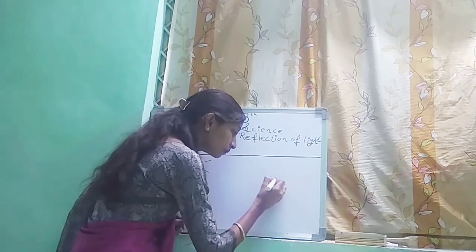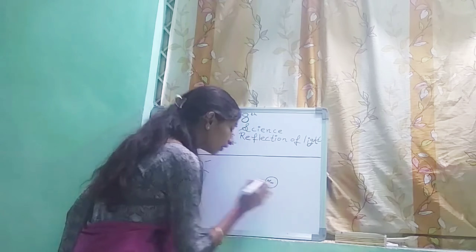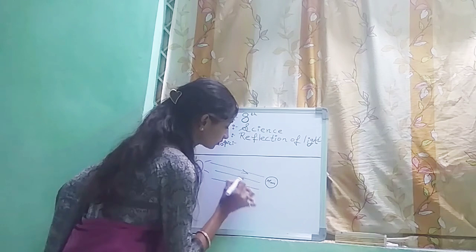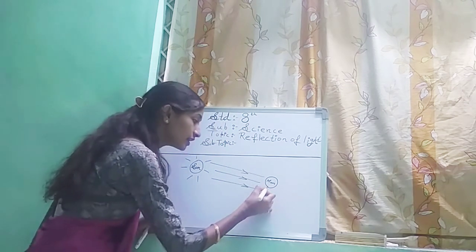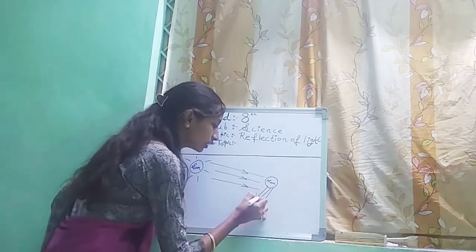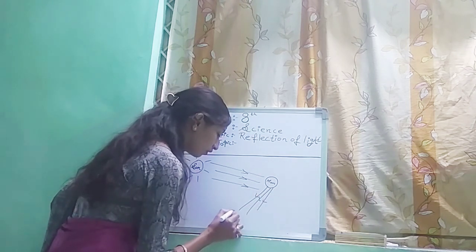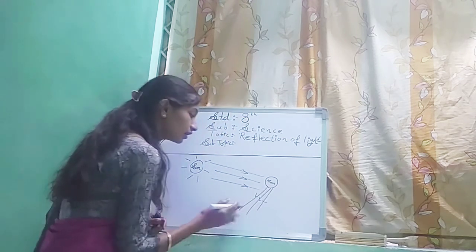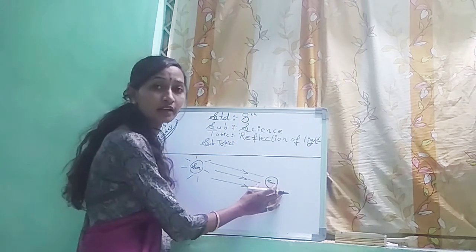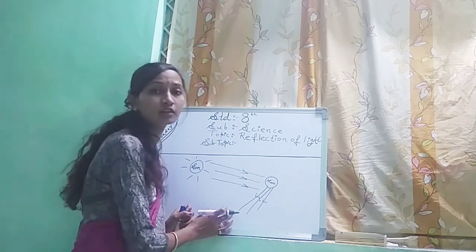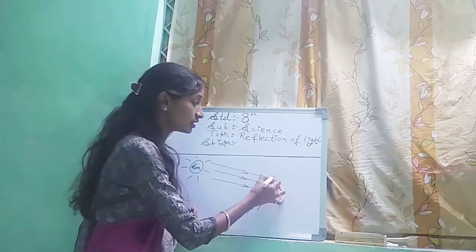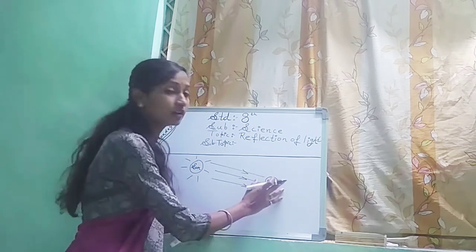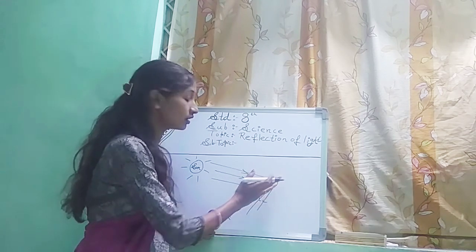Because this sunlight falls on this moon and is reflected back to us. If we are here on the earth, suppose, these reflected rays fall on our eyes. That's why we see this moon. The moon doesn't have its own light. What we are actually seeing is the reflection.